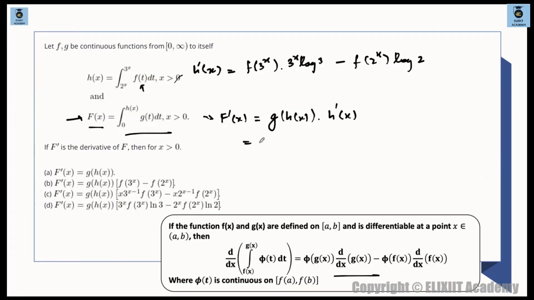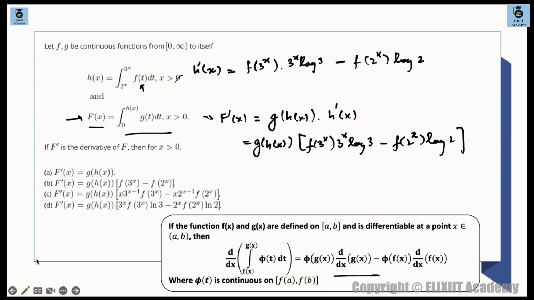So next, you simply place it over here. So we have g of hx multiplied by h dash of x, which is f of 3 raised to the power of x into 3 to the power of x into log of 3, minus f of 2 raised to the power of x into log of 2. Sorry, I missed out this thing. Here, one more 2 raised to the power of x will come. f of 2 raised to the power of x into 2 raised to the power of x times log of 2. Differentiation of a raised to the power of x is a raised to the power of x times log of a, so the same thing is happening here.